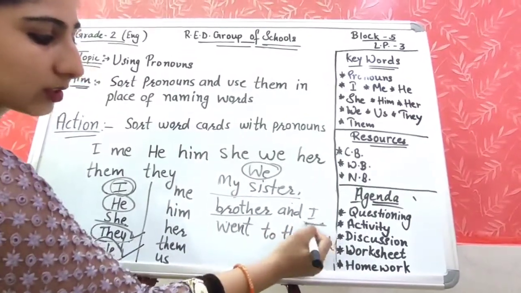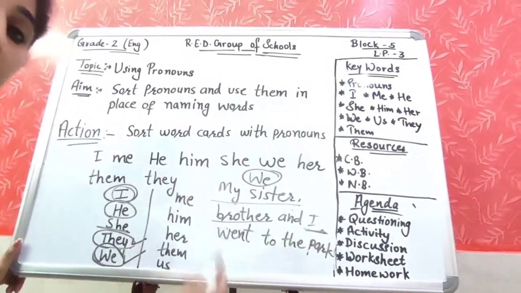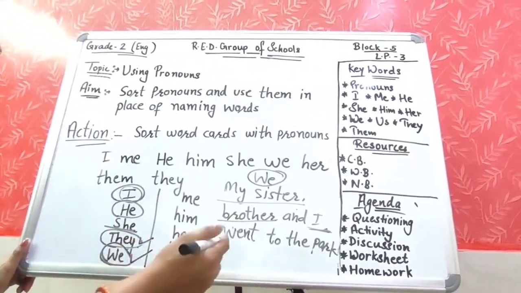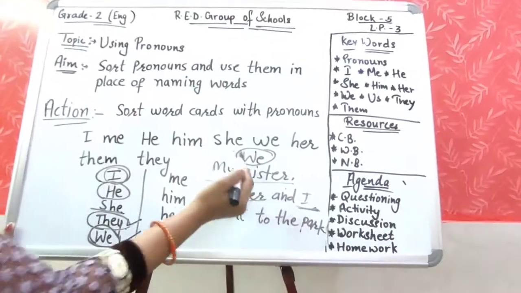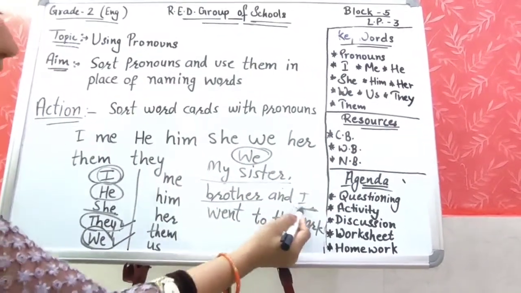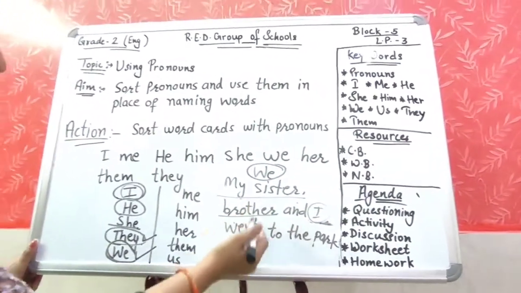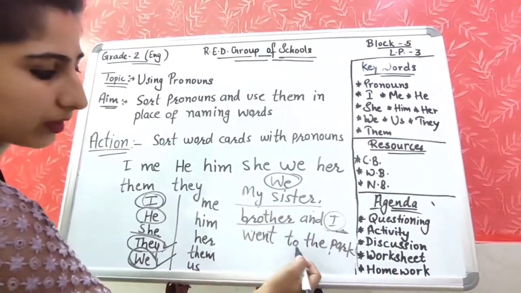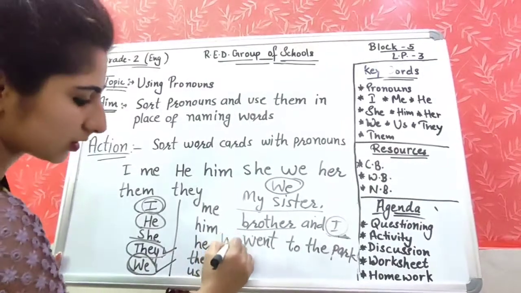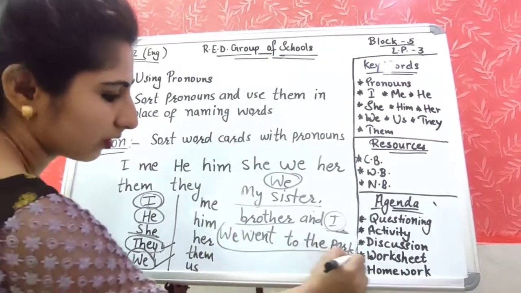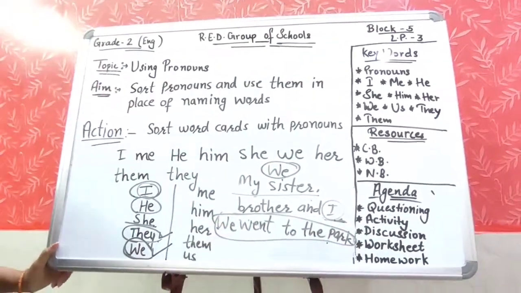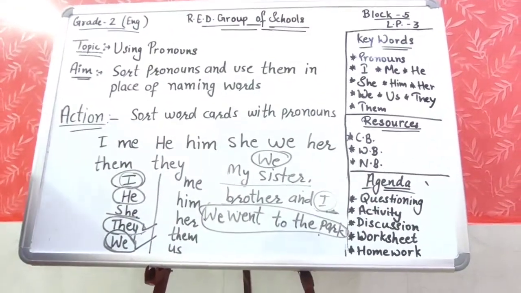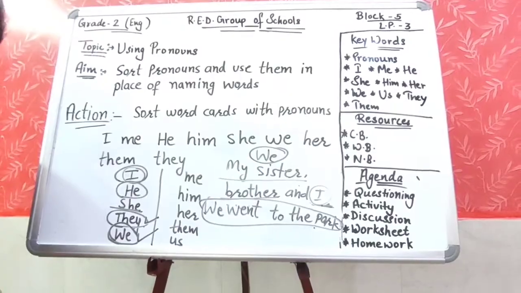Because I is included here. जब मैं भी उसमें इंक्लूड होता है, बोलने वाला पर्सन भी उनके साथ इंक्लूड होता है, then we use we. If I was not given then we can use they here. So here we will use we: we went to the park. We just simply write it, we went to the park. This is how you will use these words when you are making sentences.